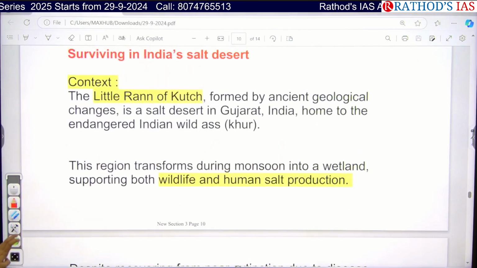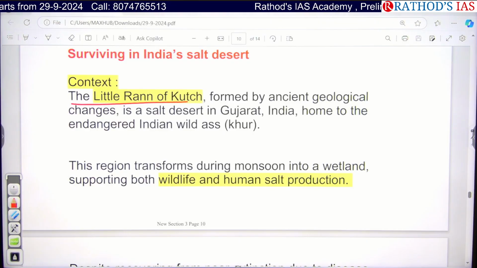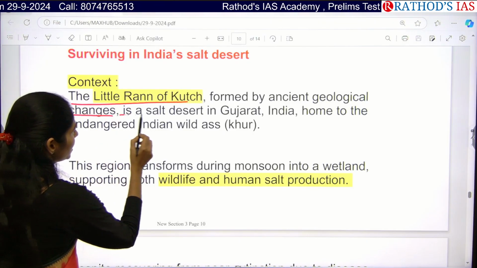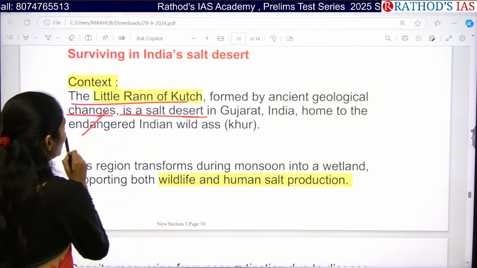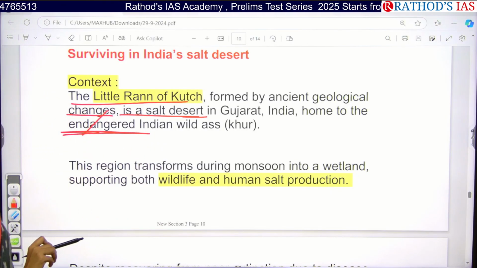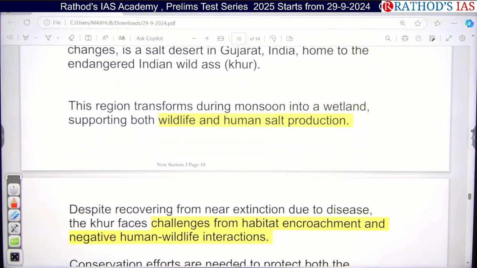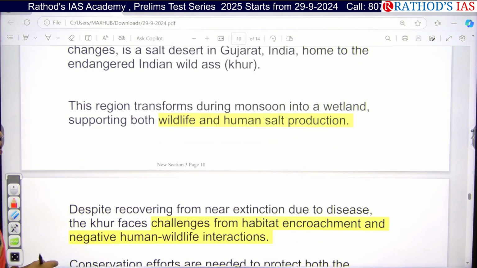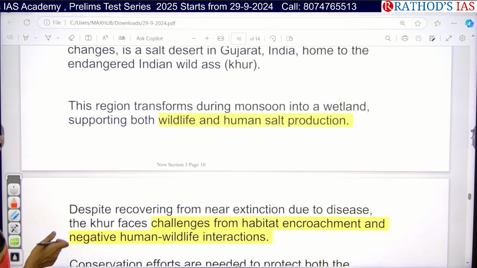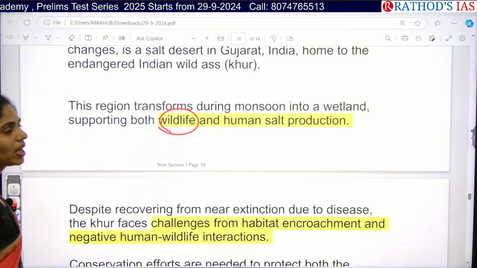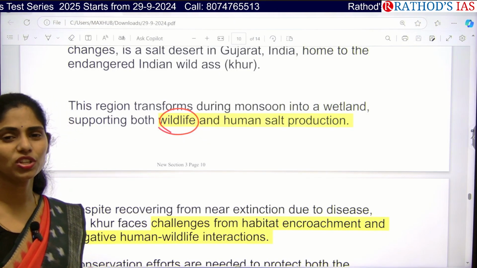So now let us see this article. The Little Rann of Kutch, which had been formed by ancient geological changes, is now a salt desert in Gujarat. And this salt desert is home to the endangered Indian wild ass. It is also called kur. And actually the problem here is that in monsoon season, this region transforms into a wetland. Whenever it forms a wetland, it will be helpful for wildlife because they will be getting water, and even humans present in this region go for salt production, which is the livelihood of these people.